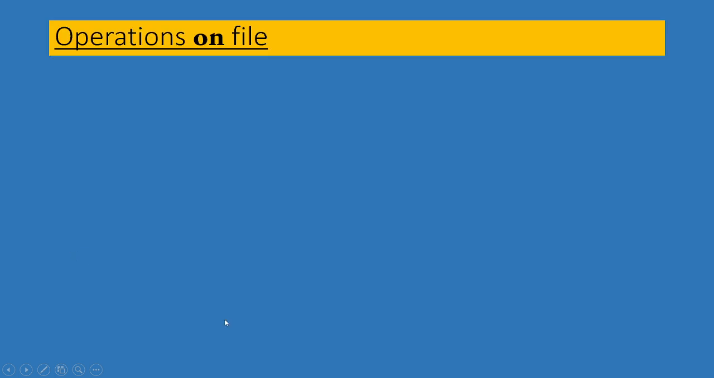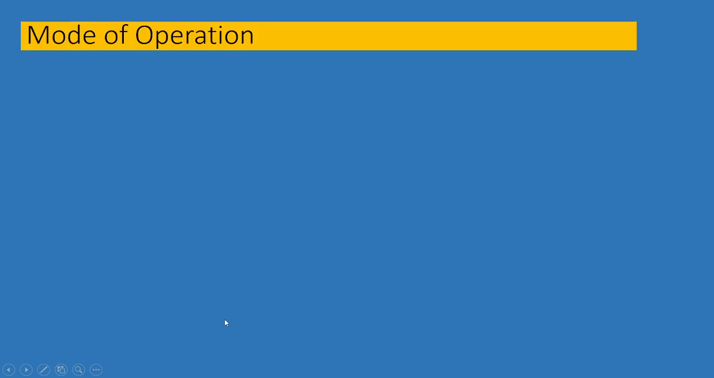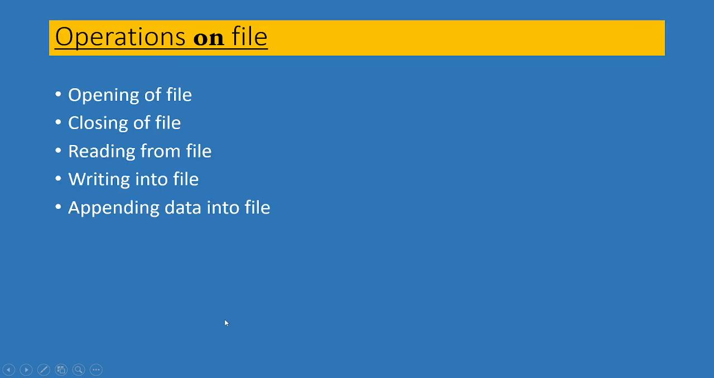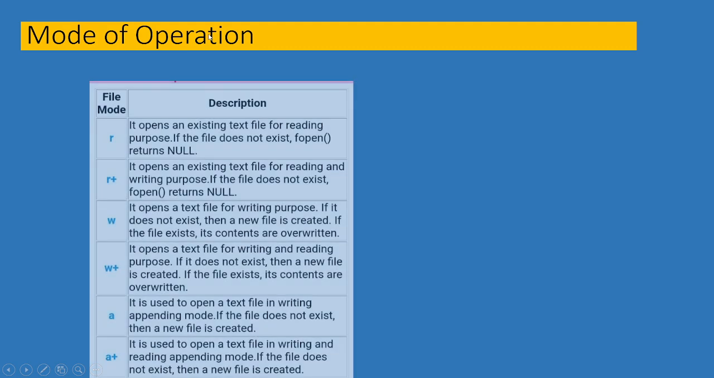Next, operations on file: opening a file and closing a file, reading from a file, writing into a file, and appending data into a file. These are the types of operations performed in file handling. Next, the modes of operation in file handling.